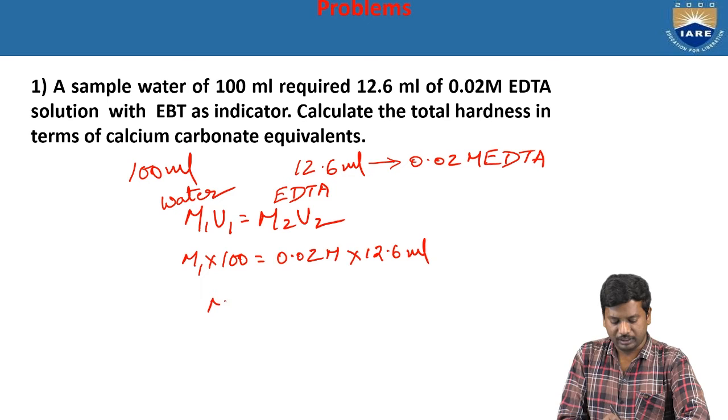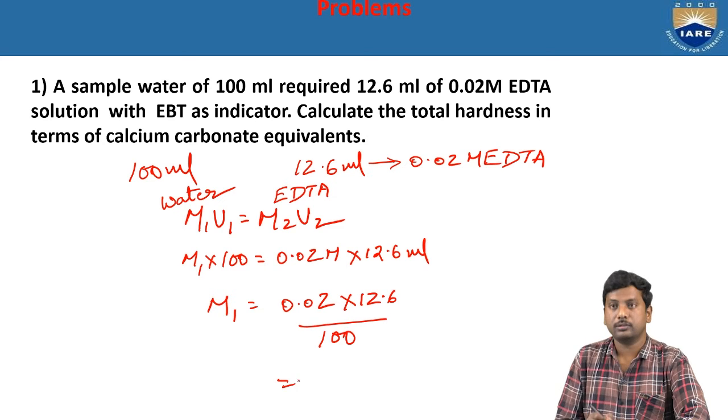Now M1 is equal to 0.02 into 12.6 by 100. Okay, we got the molarity. M1 should be equal to 0.00252 molar. From this molarity, we can calculate the total hardness of the water in terms of the calcium carbonate equivalence.